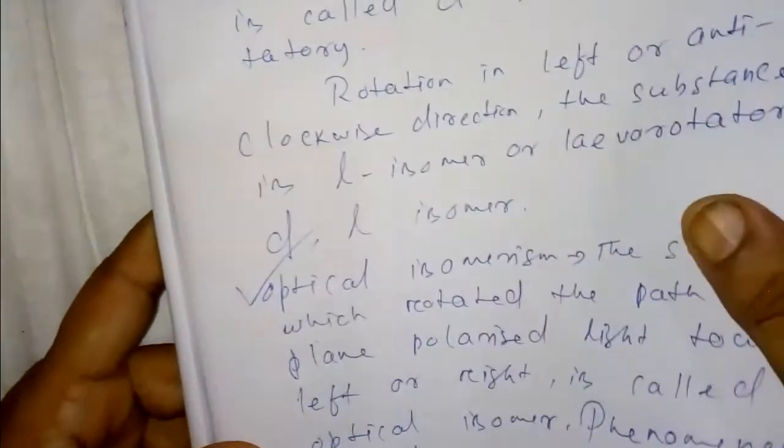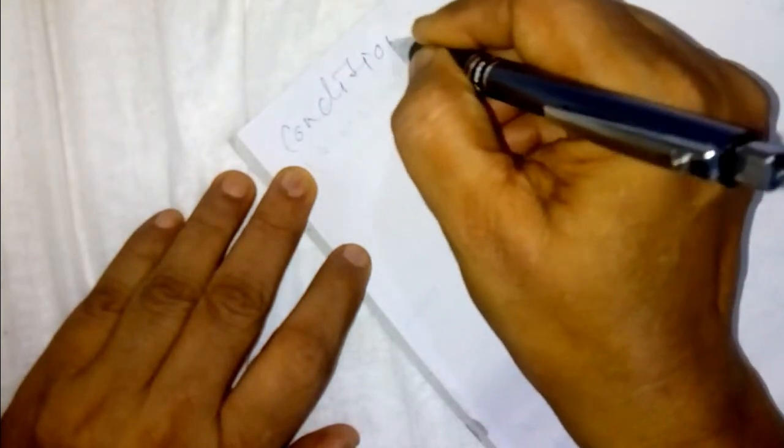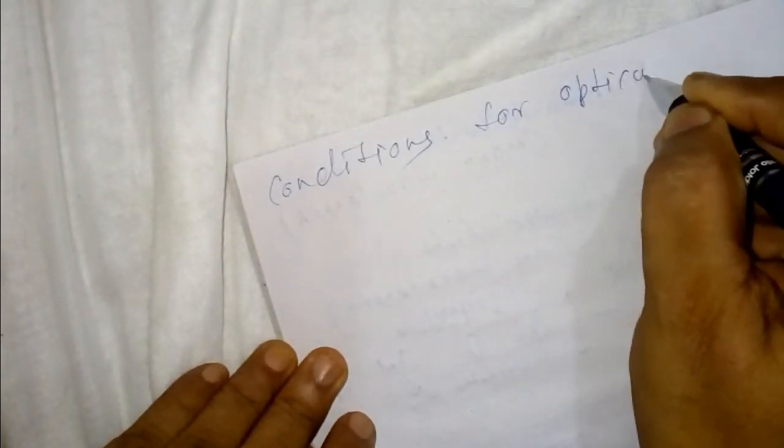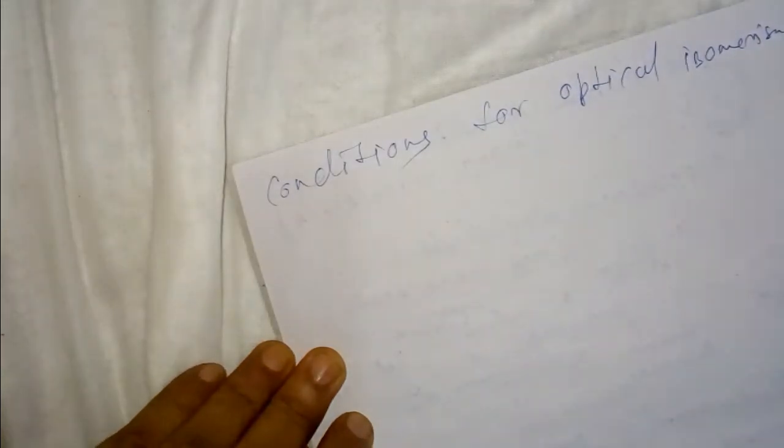Then we will go to the conditions for optical isomerism.